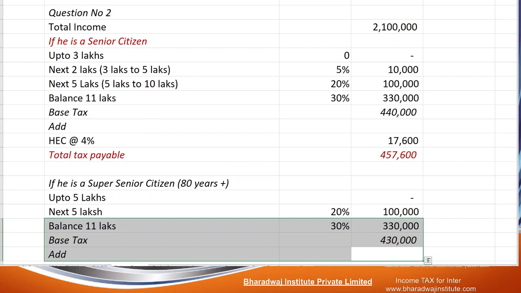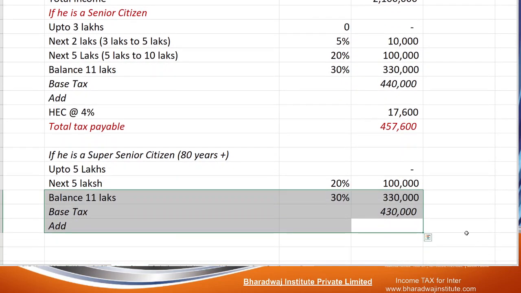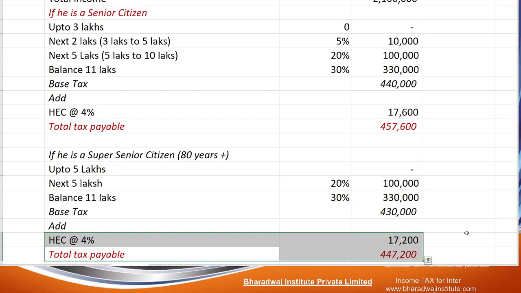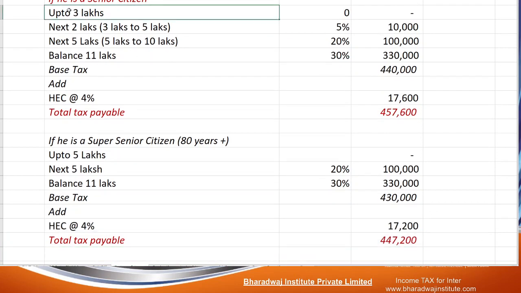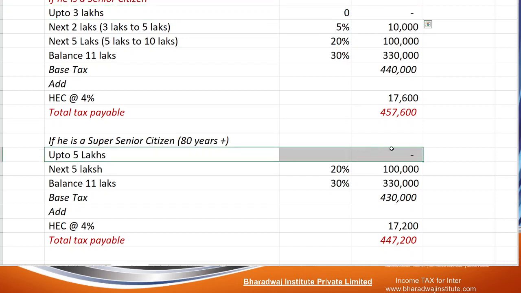Then you add HEC. HEC is how much percentage? 4%. Then you will get the total tax payable. The only difference is that in the case of a senior citizen, up to 3 lakhs is not taxable. In the case of a super senior citizen, the first 5 lakhs is not taxable. Next to that, the usual slabs are applicable.